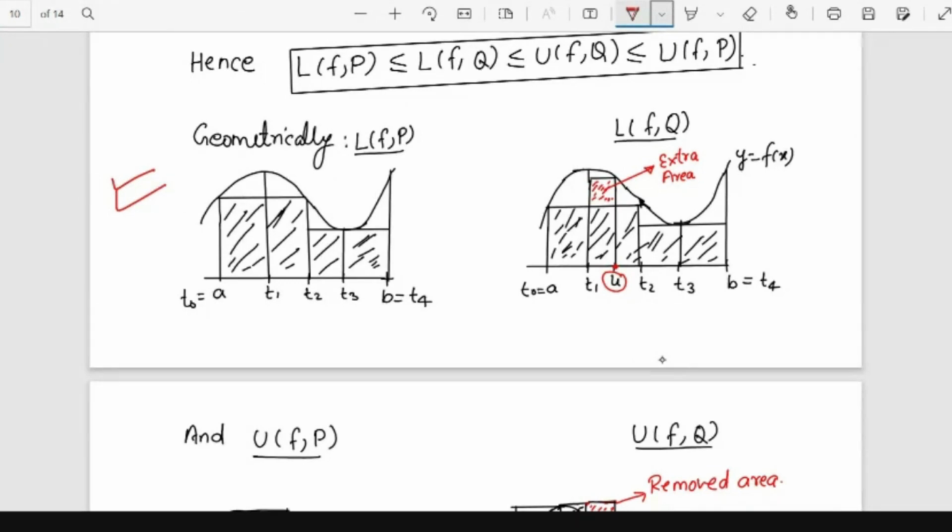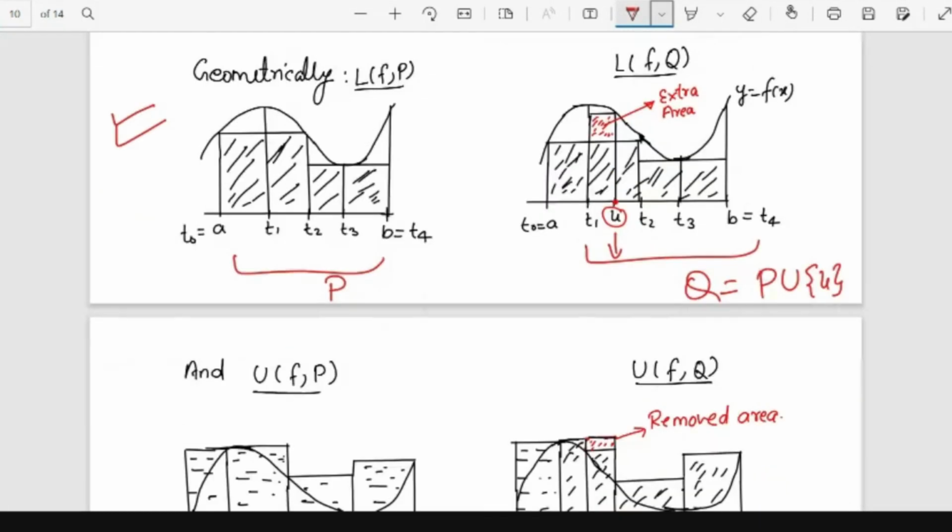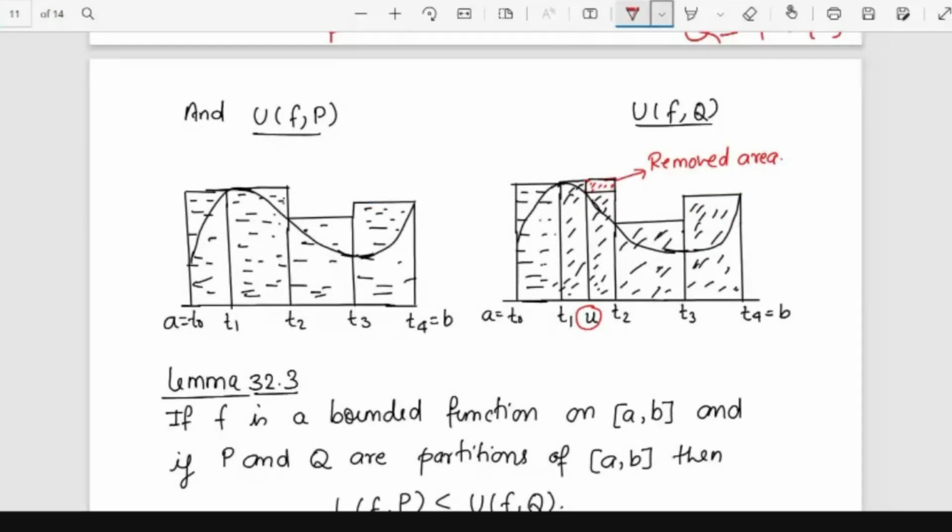Suppose this is my P and this is my Q. Q is nothing but P union an extra point U. U is a single point which we are introducing, and we call the new partition Q. If we draw the rectangle corresponding to U, we get extra area, and in this way the lower sum will increase corresponding to Q. And in this picture, when we introduce this point U and draw the rectangle, this extra area will be removed.